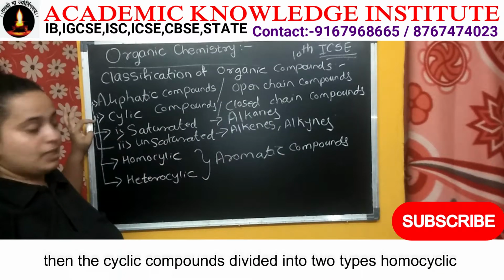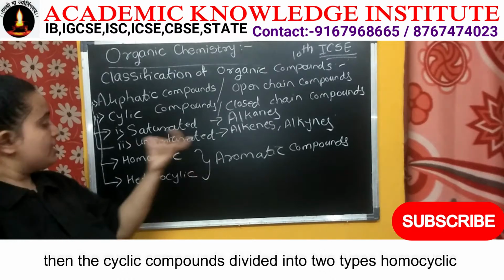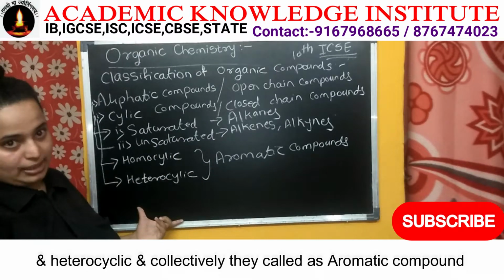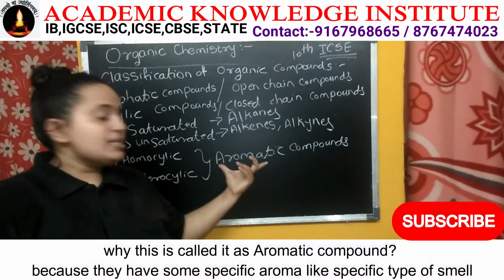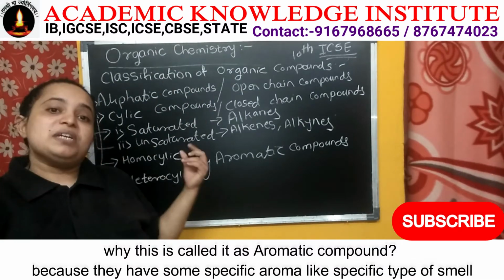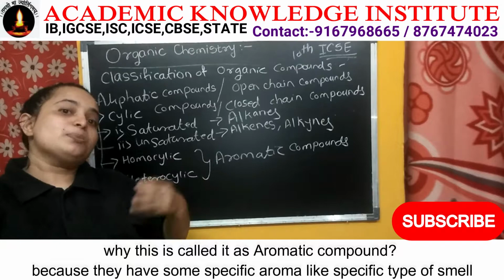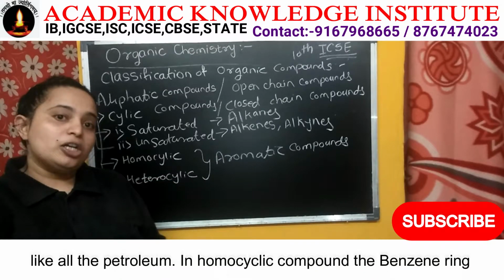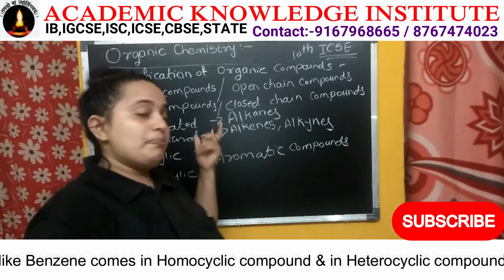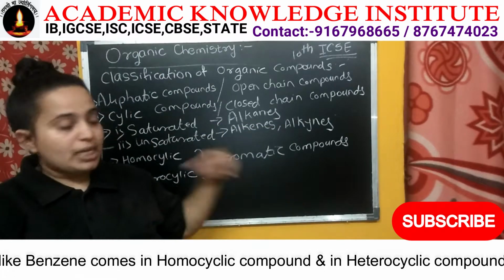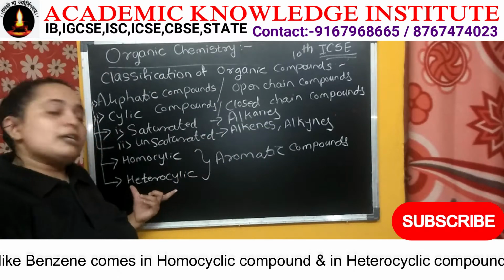Then the cyclic compounds are divided into two types, homocyclic and heterocyclic, and collectively they are called aromatic compounds. Why are they called aromatic compounds? Because they have a specific aroma, a specific type of smell, like petroleum. Benzene ring, that is benzene, comes in homocyclic compounds, and pyridine comes in heterocyclic compounds.